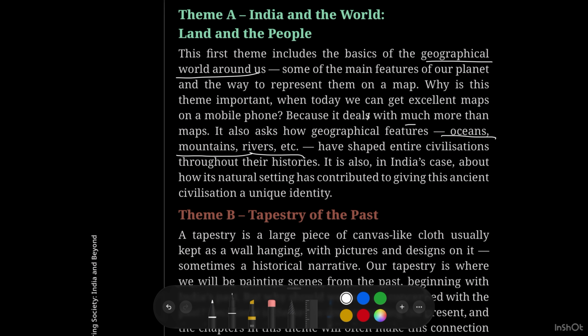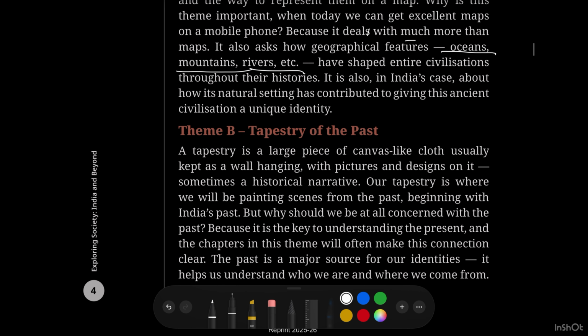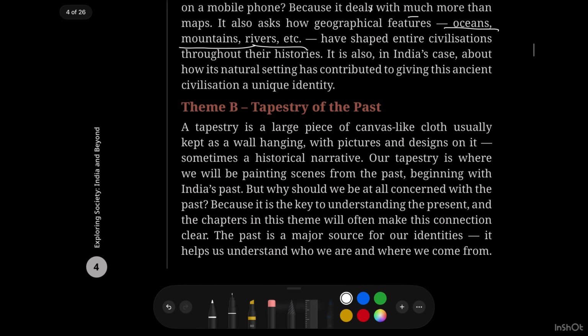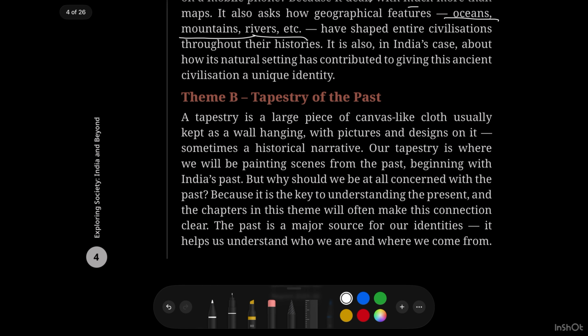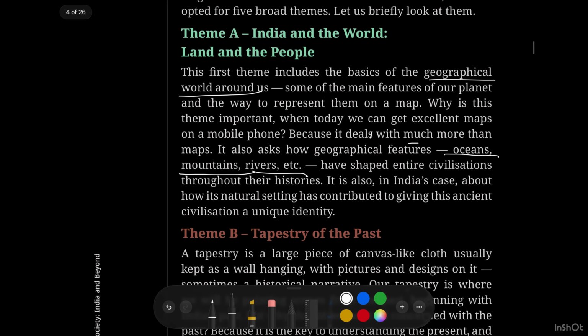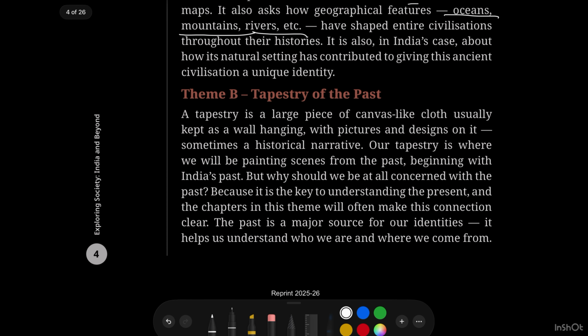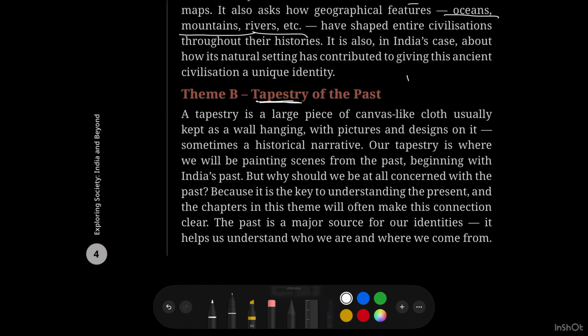These have shaped entire civilizations throughout their histories. It is also about how India's natural setting has contributed to giving this ancient civilization a unique identity. This is going to be theme A, that we should know about the geographical structures of the world and our country. And theme B is Tapestry of the Past. We have learned a different thing, the tapestry.